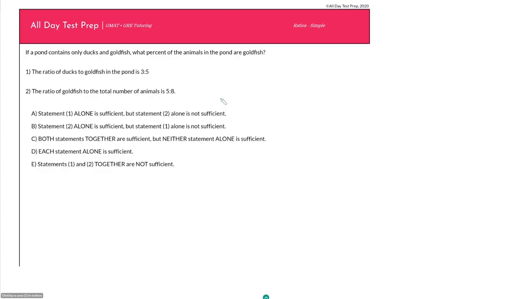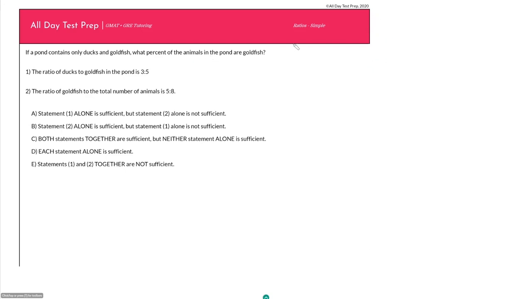So the question says, if a pond contains only ducks and goldfish, what percent of the animals in the pond are goldfish? So pretty straightforward. There is not much we can do with the prompt, but even in questions where it might seem like we can't extract a lot of information from the prompt, usually there is more than you might think. So for a question like this, where it doesn't seem to be giving you much information, we got ducks, goldfish, nothing else in our pond, and it says what percent of the animals are goldfish.